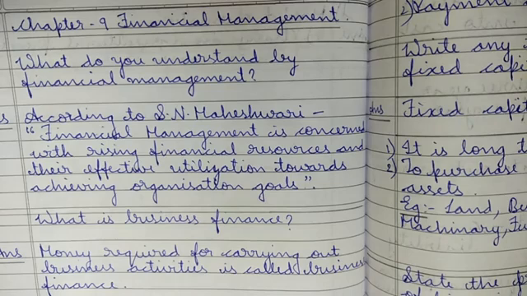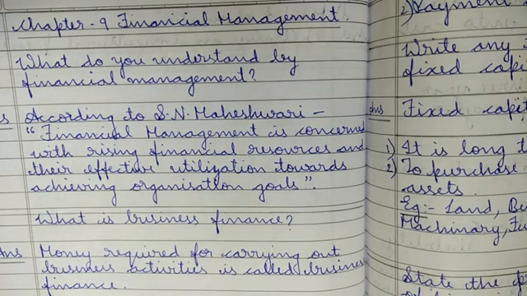If I have to relate it to your functions of management, after all your functions of management are done, now we have to manage the finances of an organization. That is what they have given in this chapter, financial management.